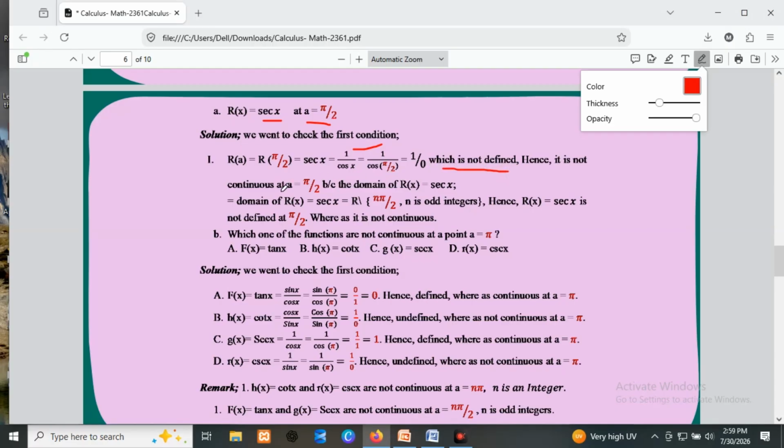Hence, it is not continuous at pi over 2, because the domain of sec x is all real numbers except the odd multiples of pi over 2. That's why pi over 2 makes it undefined. As a consequence, sec x is not continuous at pi over 2, and not only at pi over 2, but also at 3 pi over 2, 5 pi over 2, 7 pi over 2, 9 pi over 2. In general, n pi over 2.